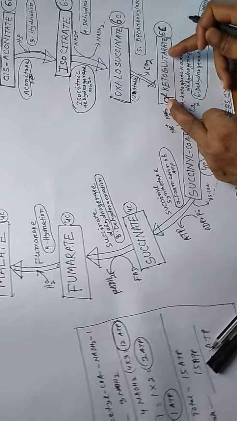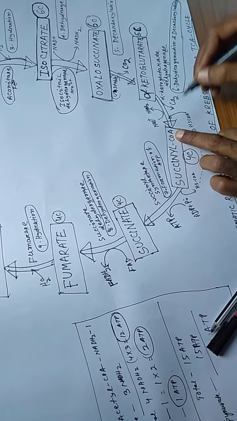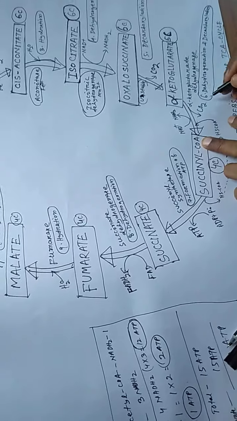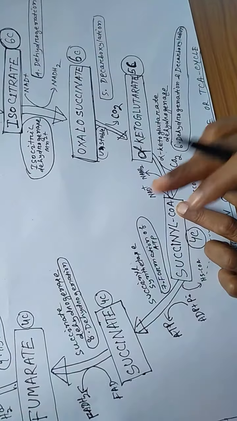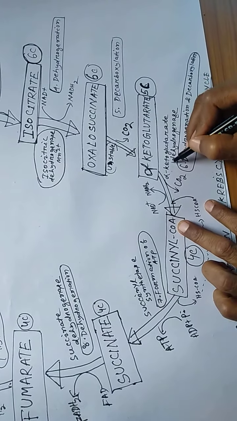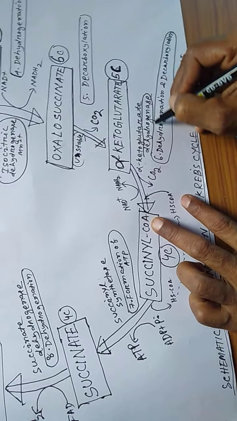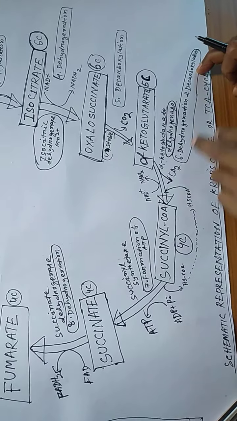Then alpha ketoglutarate is converted into succinyl-CoA in the presence of the enzyme alpha ketoglutarate dehydrogenase. Here there are two processes: dehydrogenation and release of carbon dioxide, which is decarboxylation.